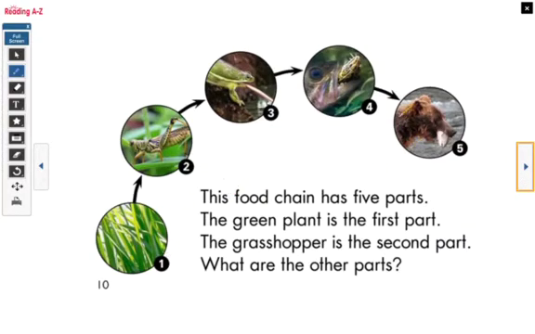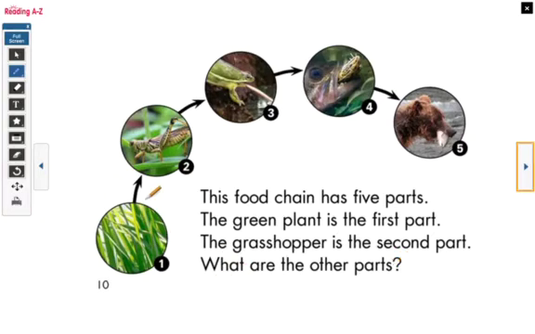Look at this example. This food chain has 5 parts. The green plant is the first part. The grasshopper is the second part. What are the other parts? So already we have a question in here. Now, how many parts does this food chain have? 1, 2, 3, 4, 5.